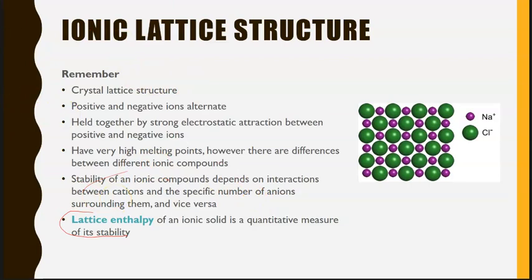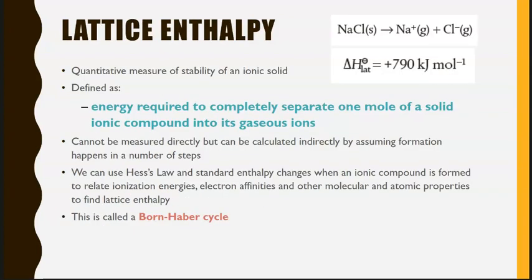So if we have a high lattice enthalpy, we have a very strong crystalline substance. Okay, so let's look at a few more things in terms of lattice enthalpy. You will notice that we said it was a quantitative measure of the strength of a lattice, which means it's basically a measure of the stability of an ionic solid.